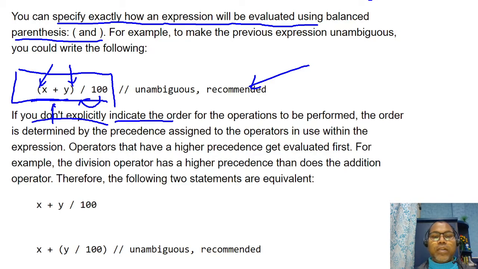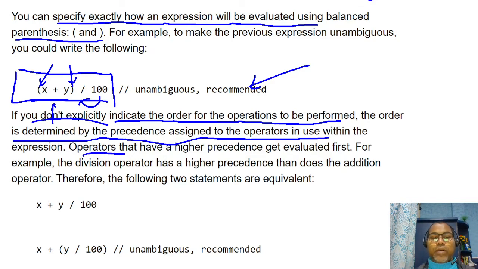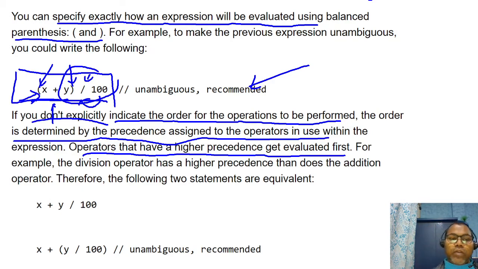If you don't explicitly indicate the order of operations, the order is determined by the precedence assigned to the operators. Operators that have higher precedence get evaluated first. If you don't specify balanced parentheses, by default division has higher precedence than plus, so the division will be evaluated first and then the plus operator. But if your business logic says I want to evaluate x plus y first and then multiply the result by 100, you have to explicitly specify it with balanced parentheses.